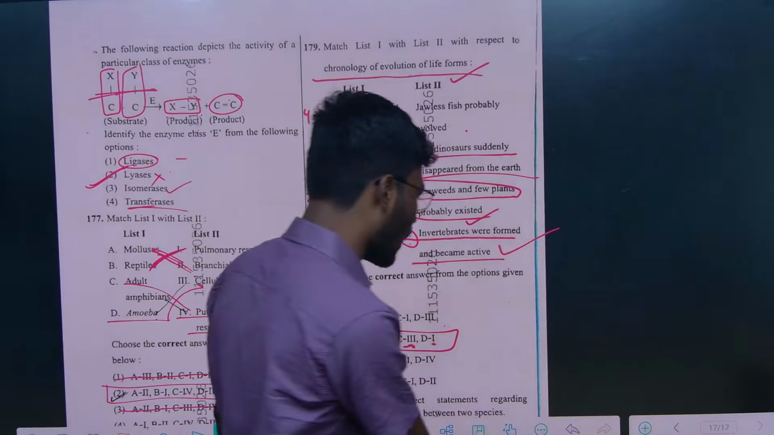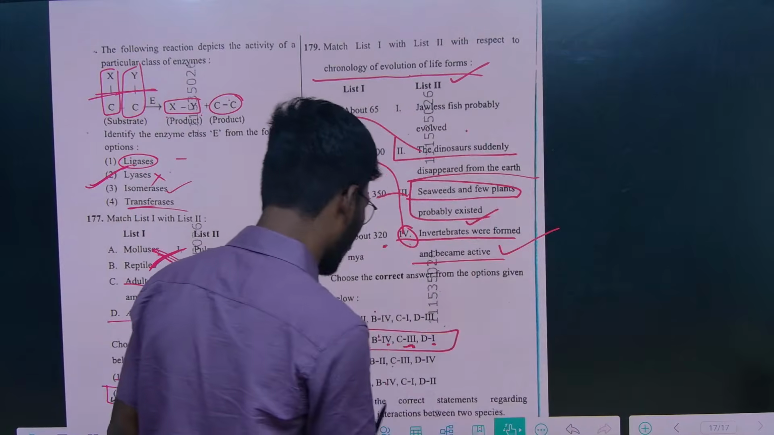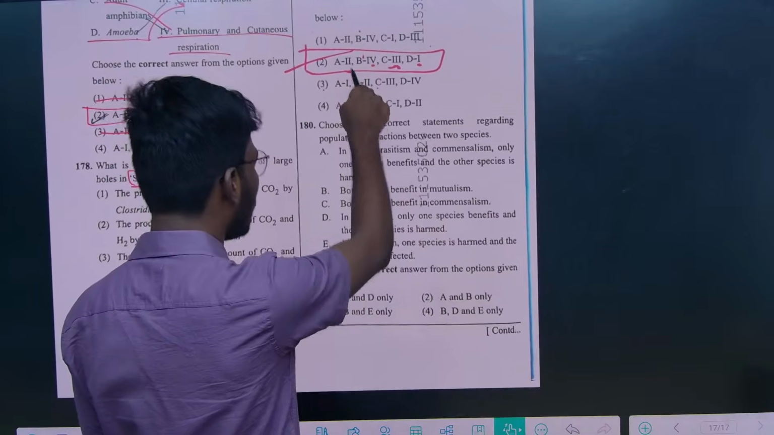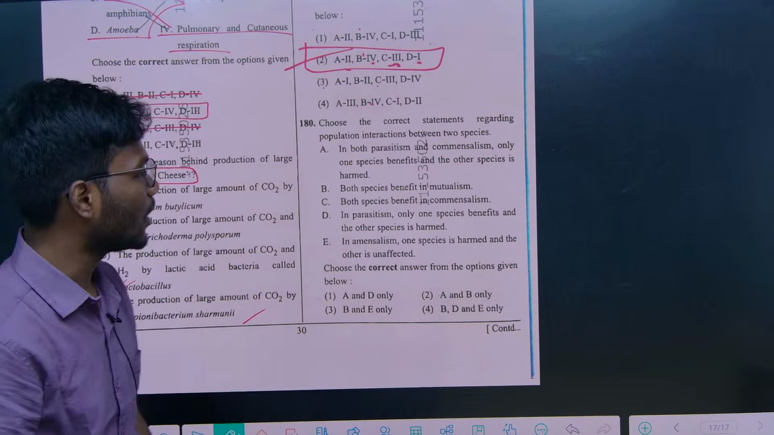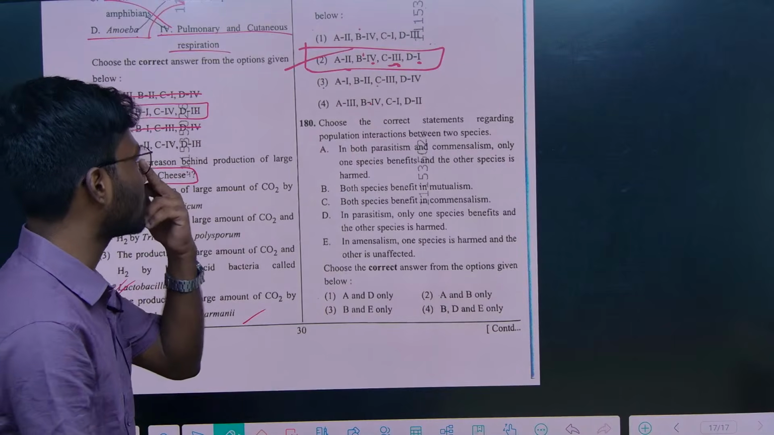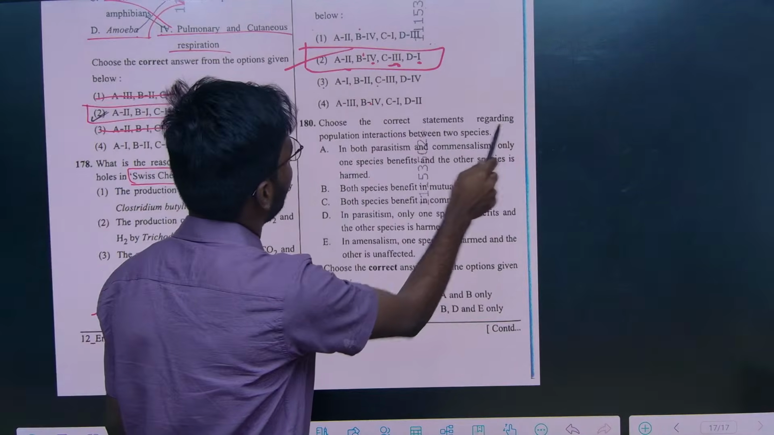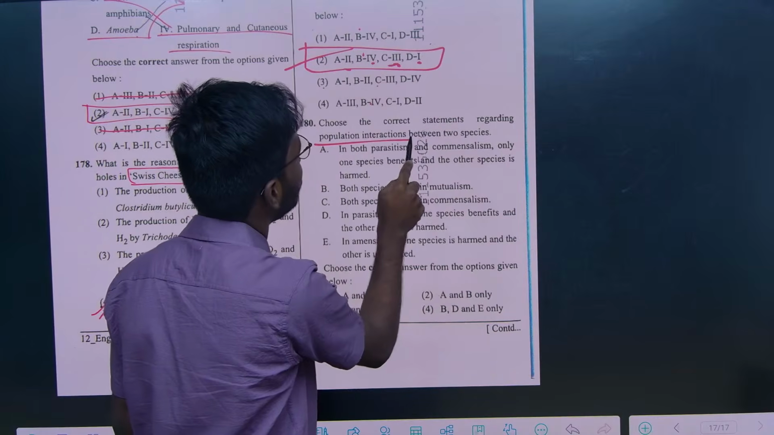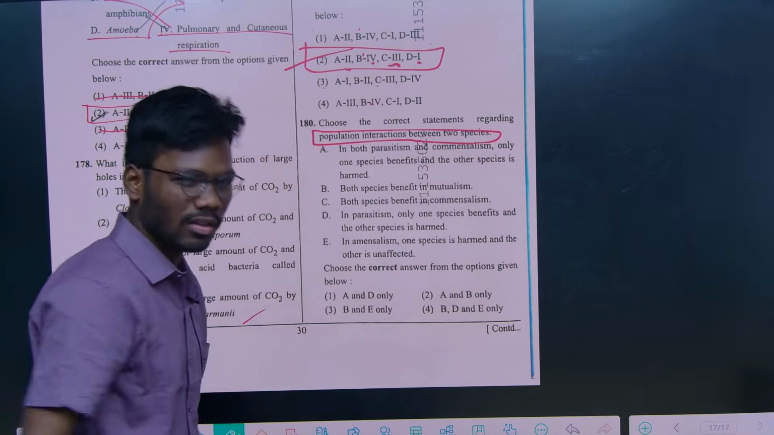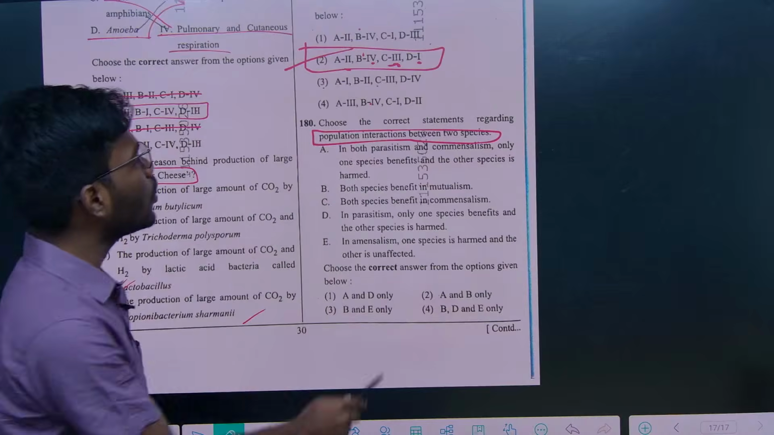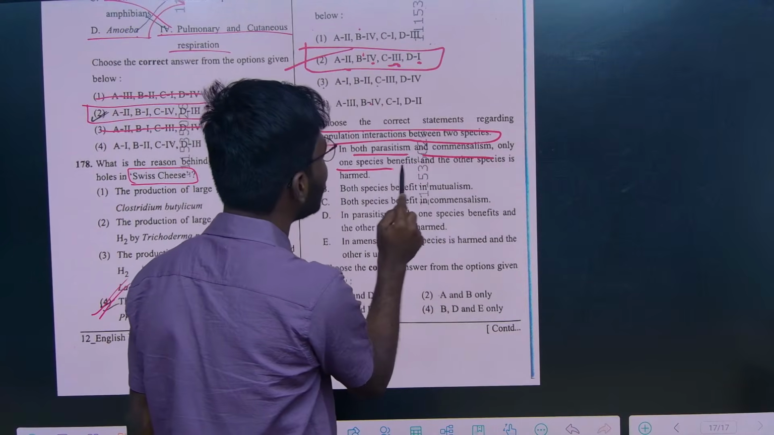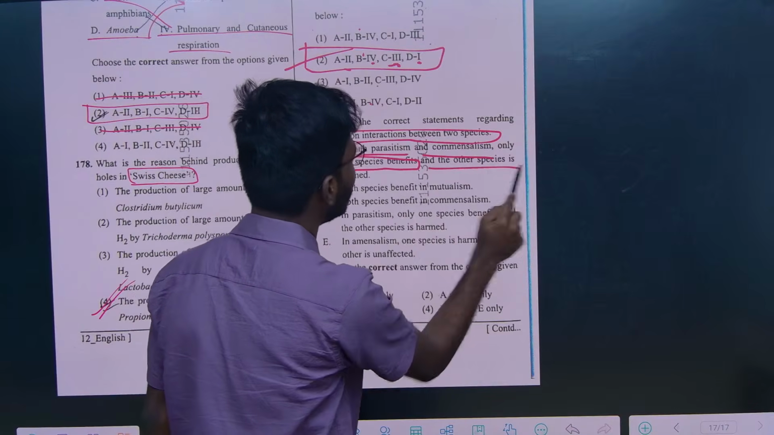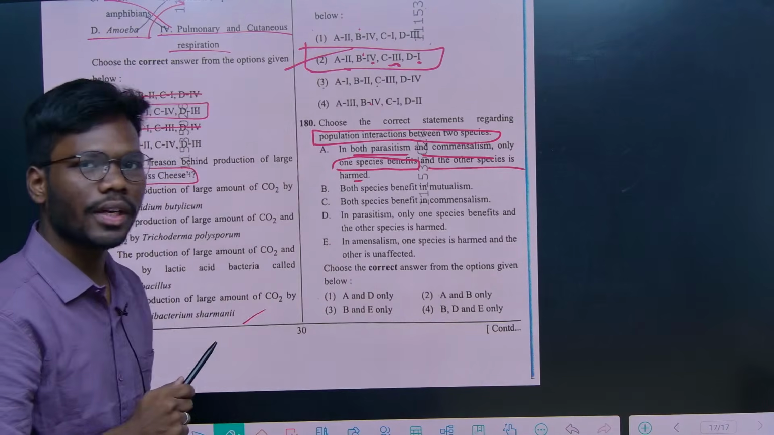So let's see the final question, which is very simple, again from population interactions, community interactions. Choose the correct statements regarding the population interactions between two species. In both parasitism and commensalism, only one species benefits and the other species is harmed. Is it right? No, right?